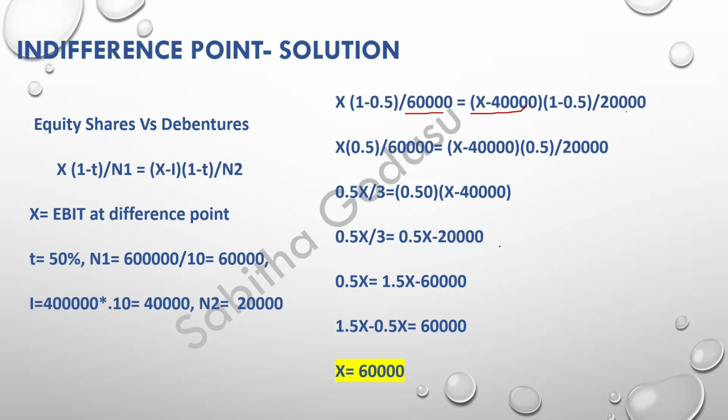So after calculating all, we get the value x as 60,000, means your EBIT is 60,000 when you raise the whole 6 lakhs either through equity, or through debt and equity in a 2 is to 1 ratio. This is how we have to calculate the indifference point. Hope you understand.